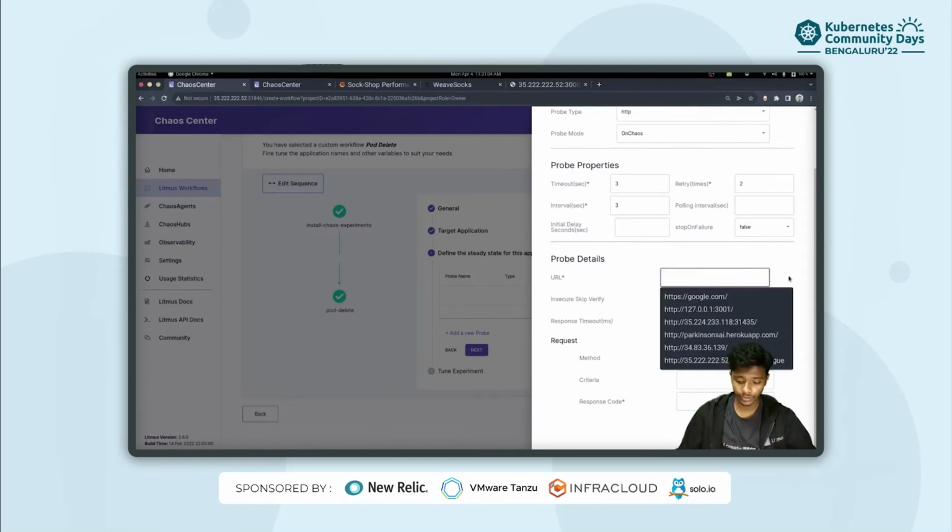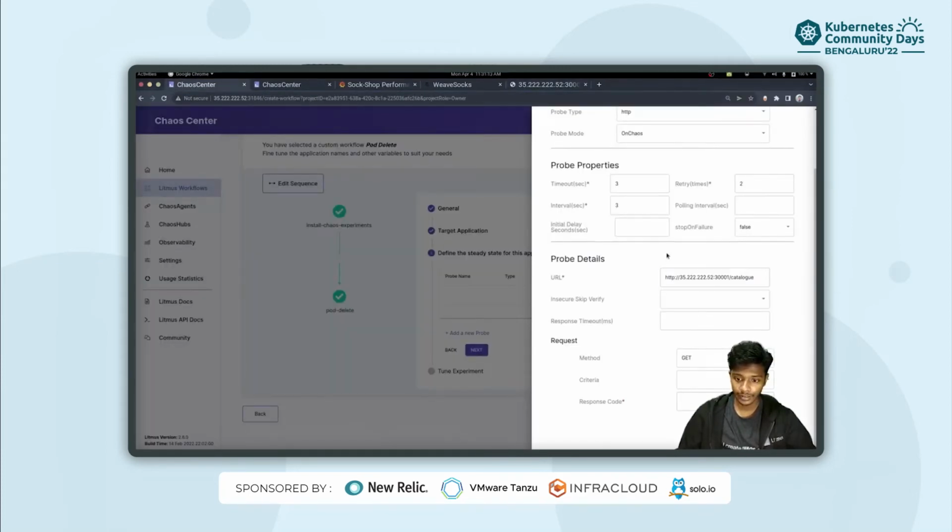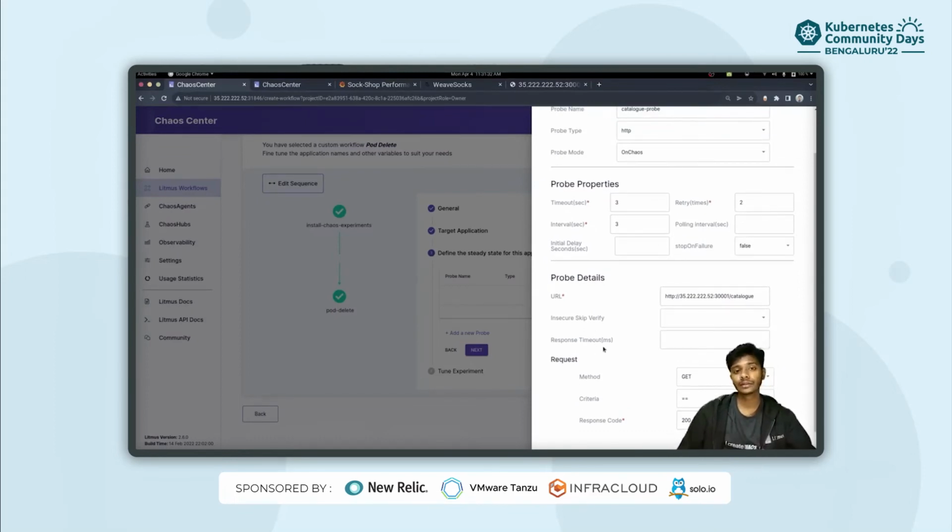So here's where we are going to put the URL that we copied from our catalog API endpoint. I'm putting this over here. And what we are going to do is send some GET requests at this API endpoint. And the criteria that we are going to check for upon each of these requests is whether we are getting a response code of 200 or not. As you know, if we are getting a 200 response code, it means that everything is fine. We are still able to access our API endpoint for the catalog, and therefore we should be able to still access our catalog in our application.